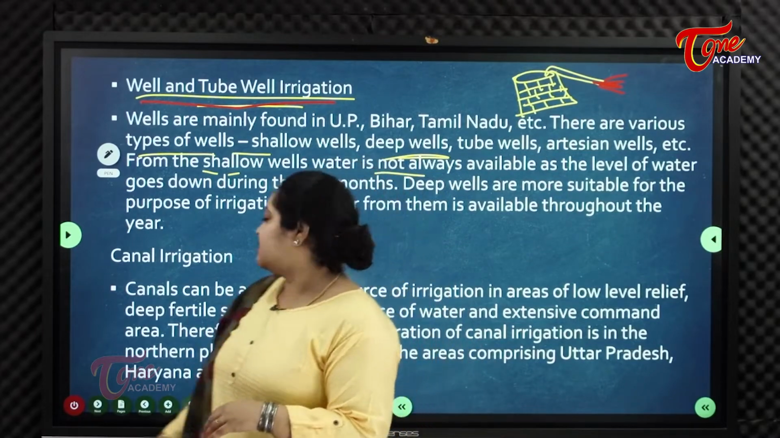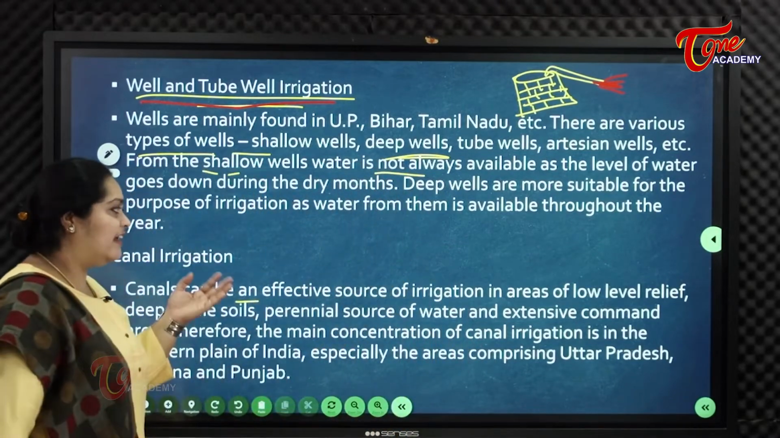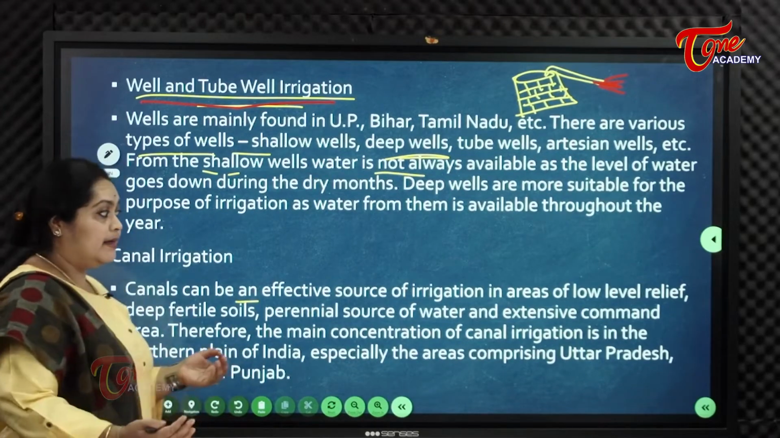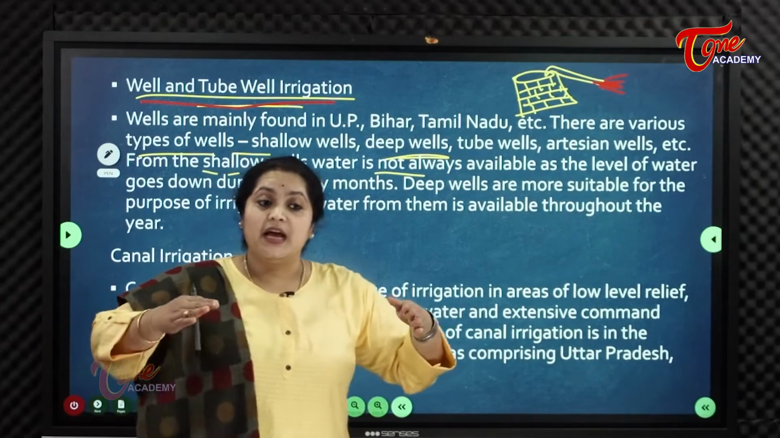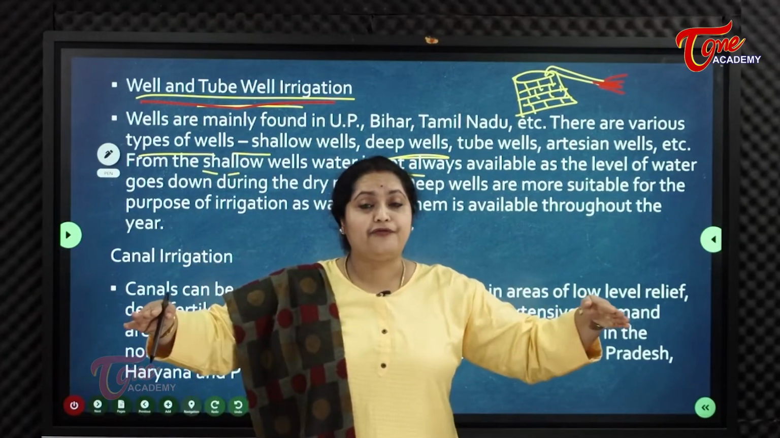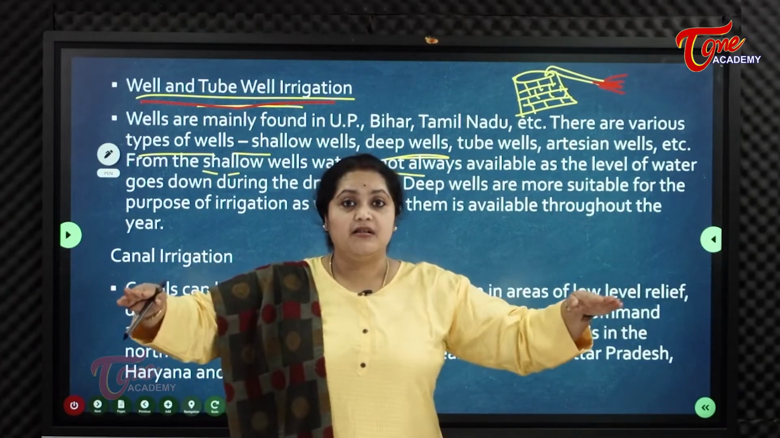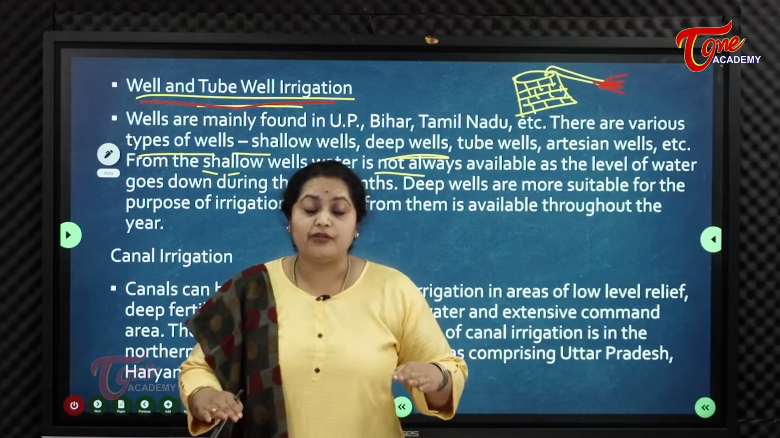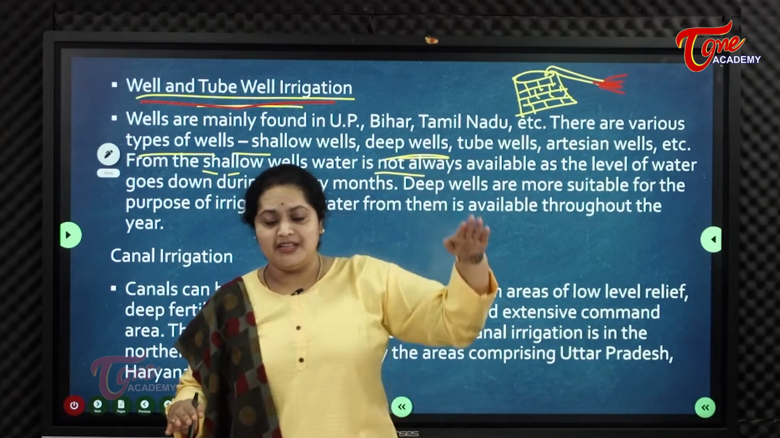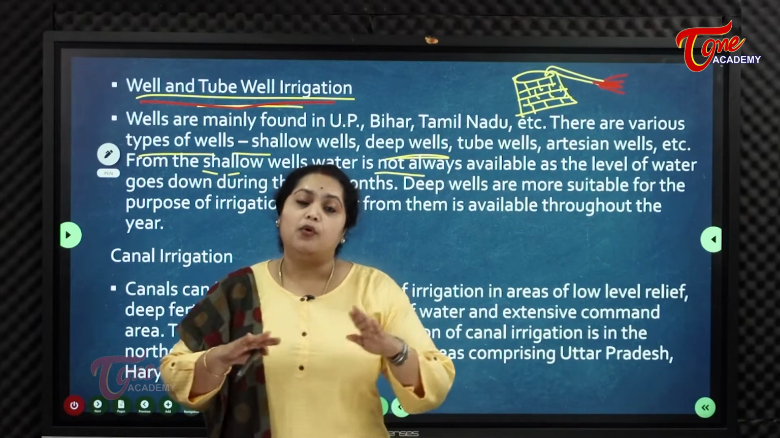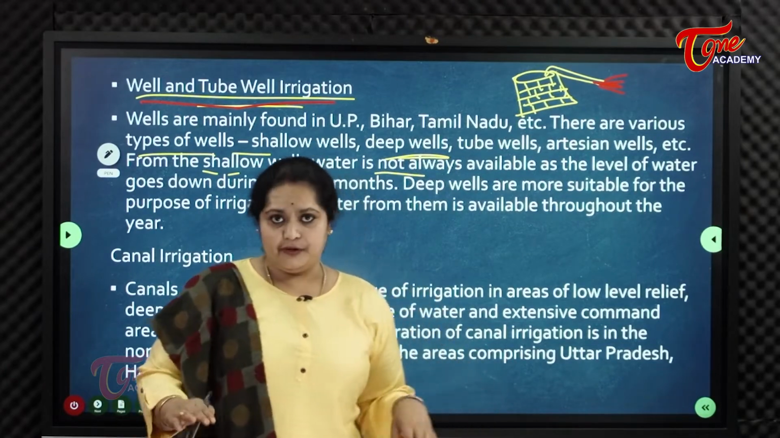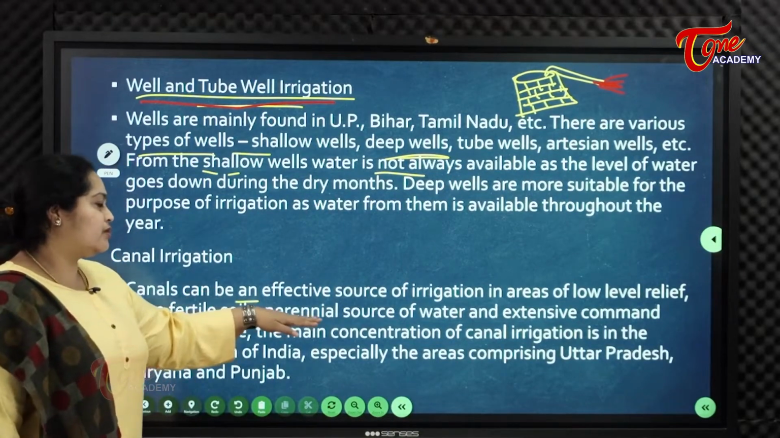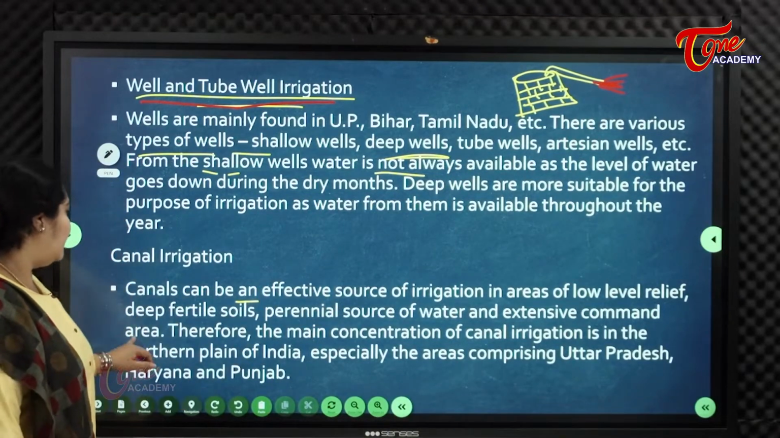So canals can be an effective source of irrigation in areas of low level relief. Low level relief means if the height, the elevation, the altitude of the fields is not too high, canal irrigation is very effective and very useful. Deep fertile soils, perennial sources of water and extensive command area.